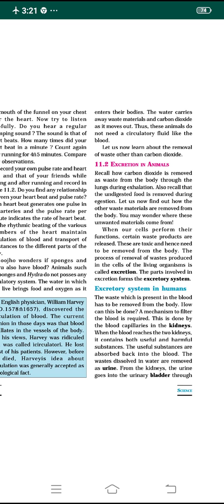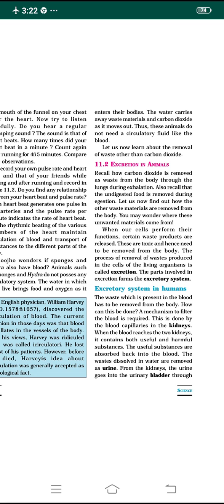When our cells perform their functions, as we all know, the cells perform their functions continuously. When our cells perform these functions, certain wastes are produced in our cells and these waste products are released. After every reaction, after every work, some waste product is produced and released. These are very toxic and hence they need to be removed from our body, or else they create a problem to our health.